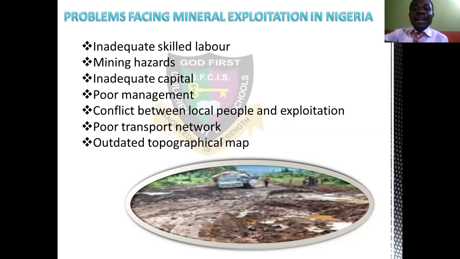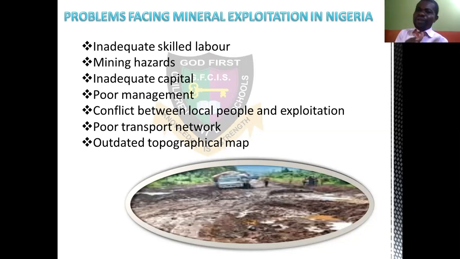but when you get there, you see that it is a flat or level land. It's not rugged. The soil record that was given may have been taken maybe 10 years back, which is outdated and needs to be updated for you to get the real picture. These are the problems too of the exploitation of these particular minerals.